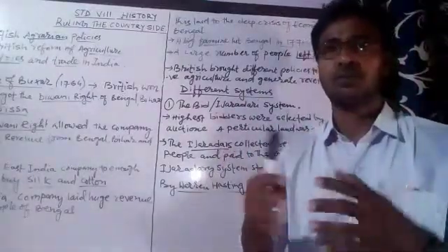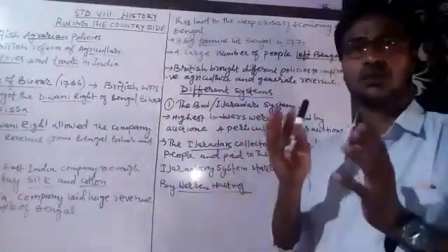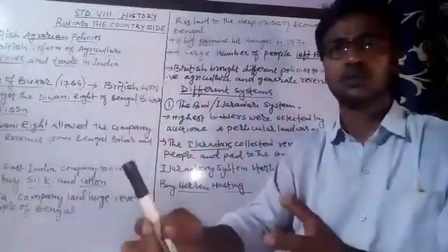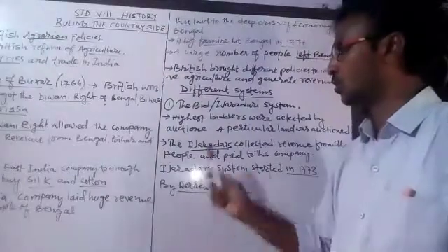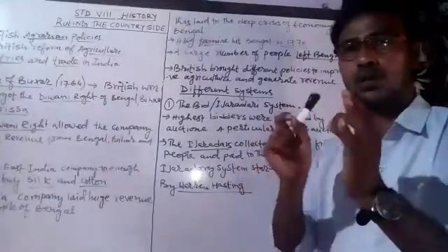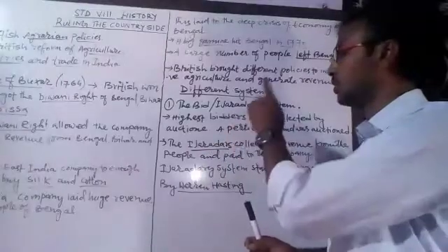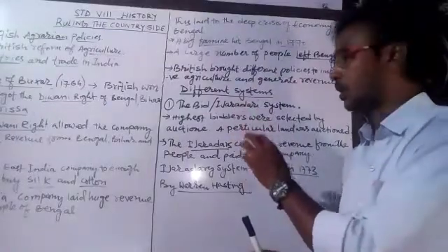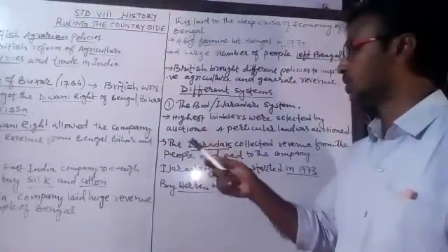Now, bidders means those who pay the highest money in the auction. So the highest bidders were selected in these auctions, and they were given the right to collect the revenue from that place, and they paid this revenue to the East India Company. So the first system was the Ijaradari system. In the Ijaradari system, a particular land was auctioned, and those who paid the highest money were given the right to collect the revenue from that place, and they gave this revenue to the East India Company.